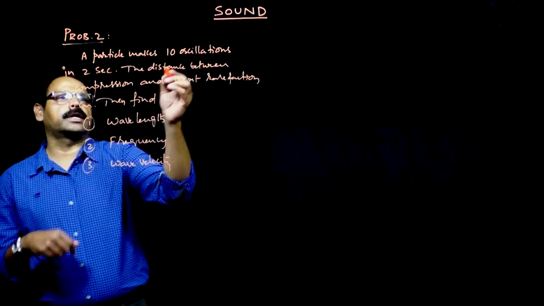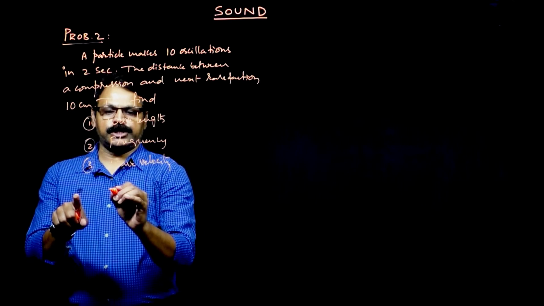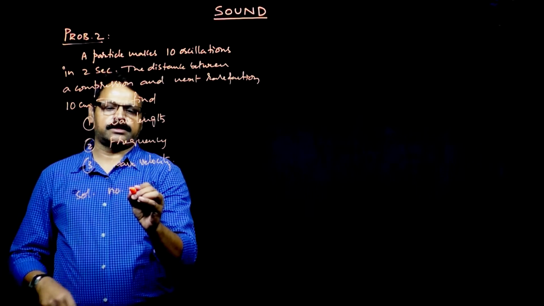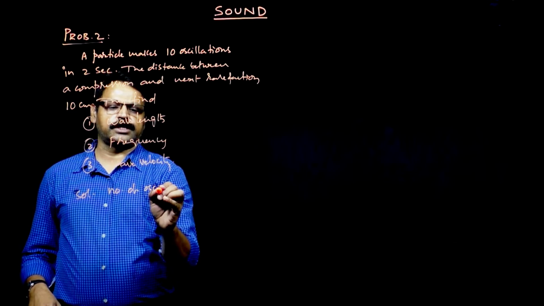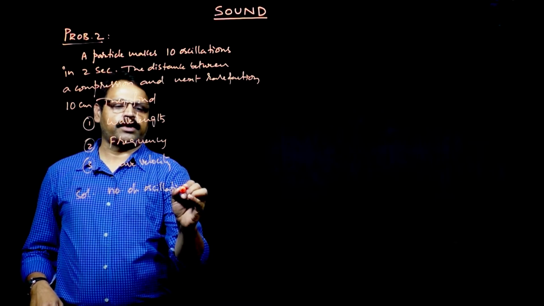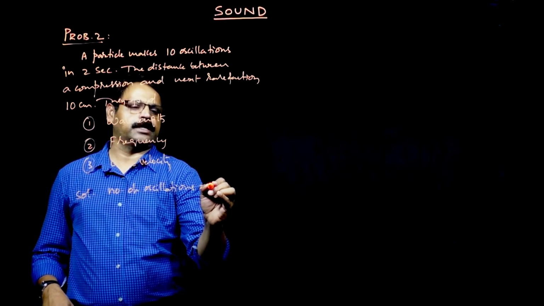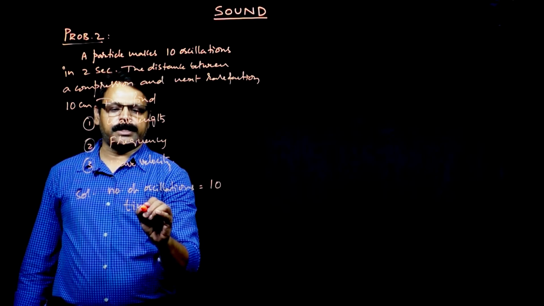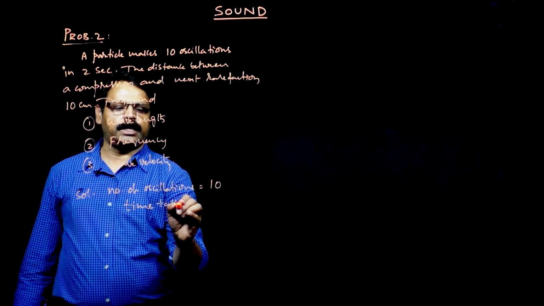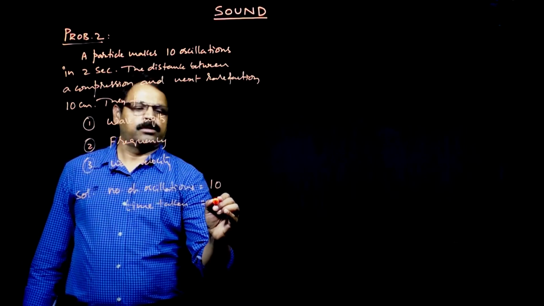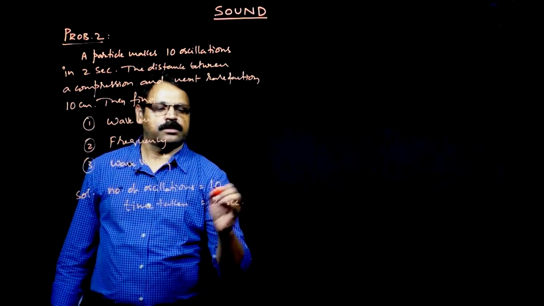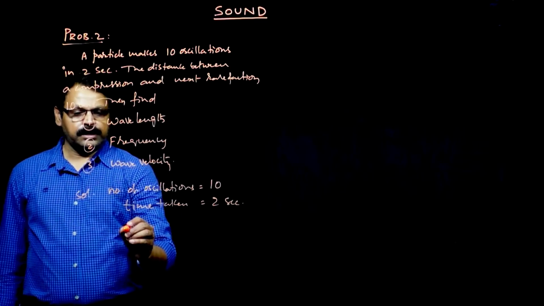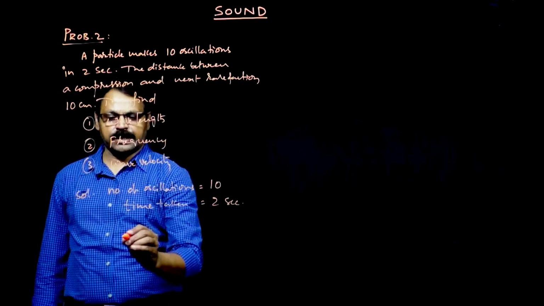So here, looking at this, you can solve this problem with the number of oscillations given. How many oscillations is it making? 10 oscillations. And how much time is it taking? Time taken is equal to 2 seconds. And what is the distance between compression and rarefaction?